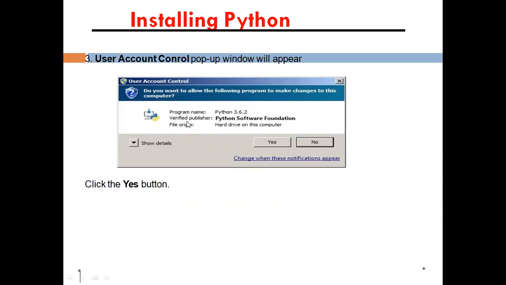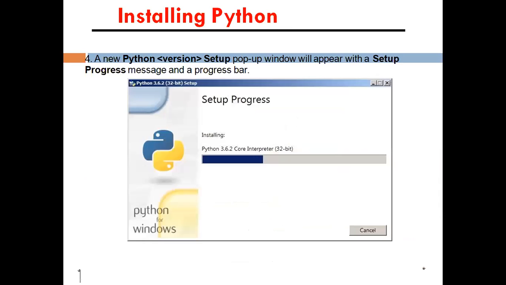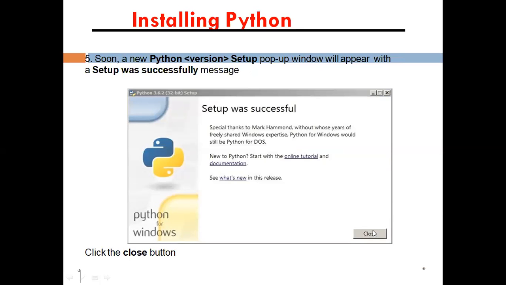This will come and you have to click yes. This is the setup process running. After completion it will be finished. The message "Setup was successful" will appear after downloading. Then you have to close it.